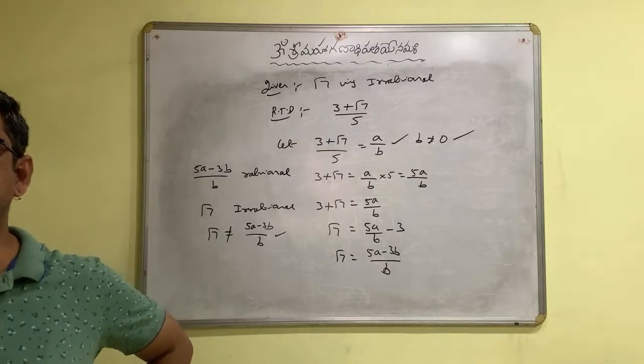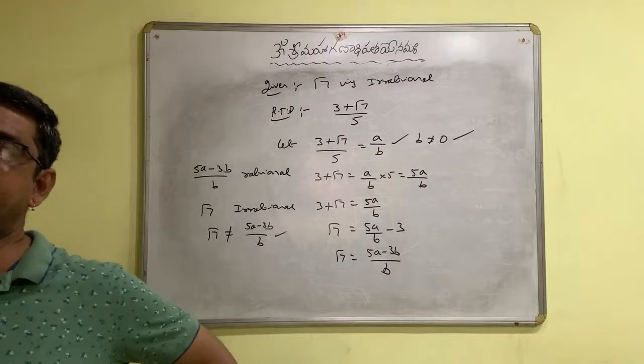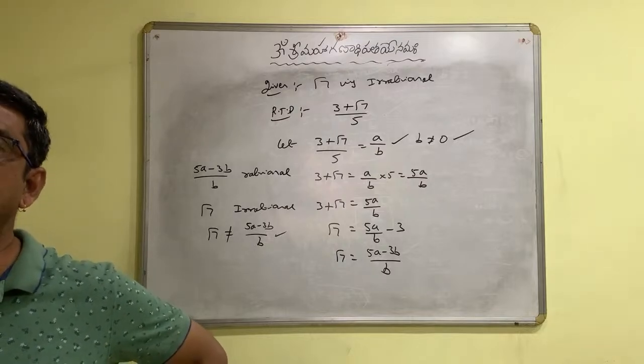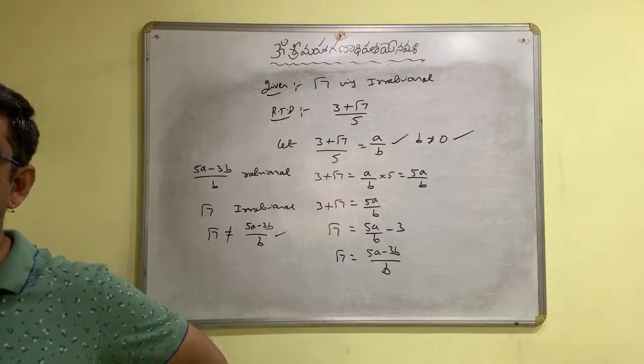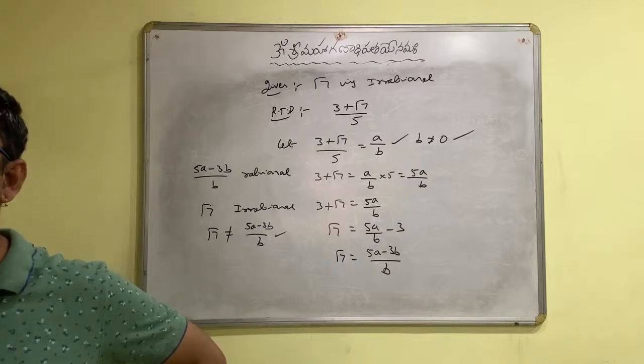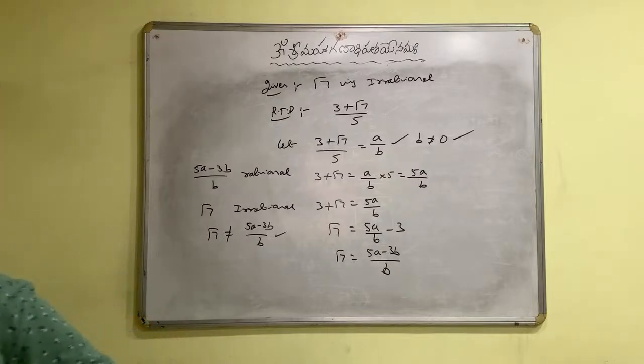Assuming 3 plus root 7 by 5 as a rational number is wrong. So it is not a rational number, it is an irrational number. Understand, children?